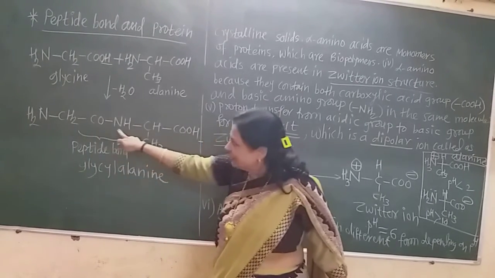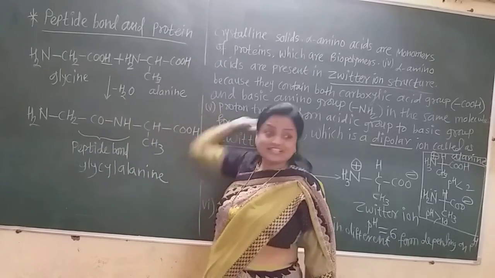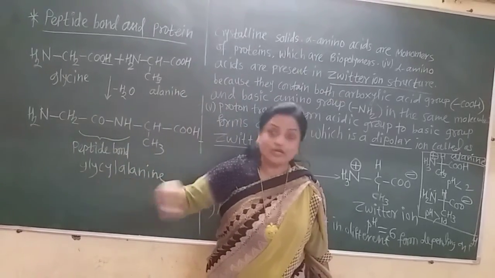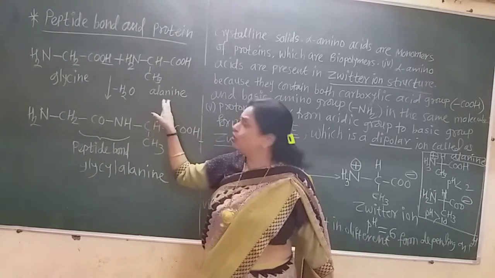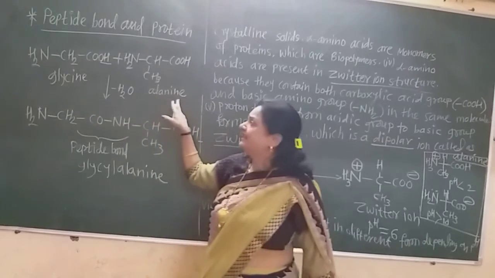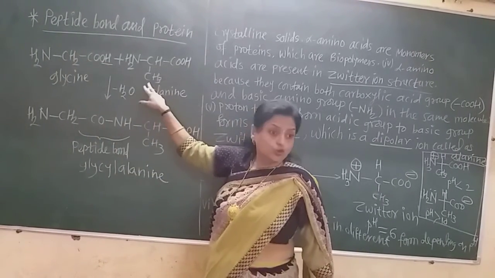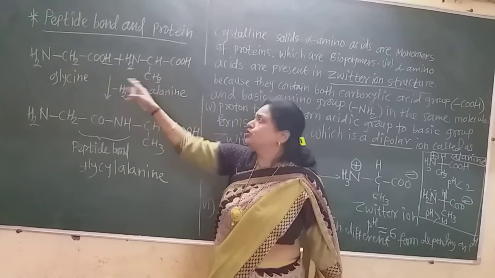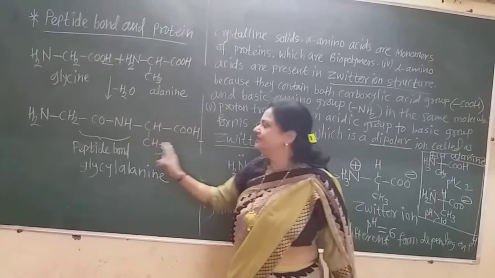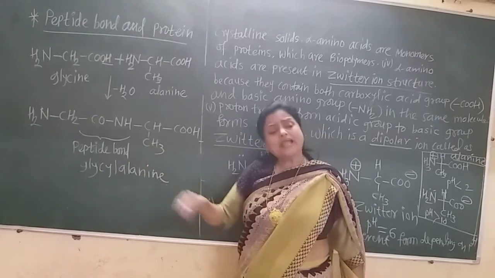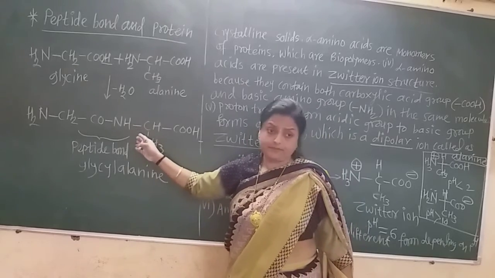And here is the formation of this peptide bond. This is totally the peptide bond. So many peptide bonds are there, so that chain is called a polypeptide. Poly means many peptides. And here I show these 2 amino acids, glycine and alanine. In glycine the R group is hydrogen and in alanine the R group is CH3. I show these 2 simplest amino acids and they give this peptide bond. You can take the general formula of 2 amino acids and you can form this peptide bond also.